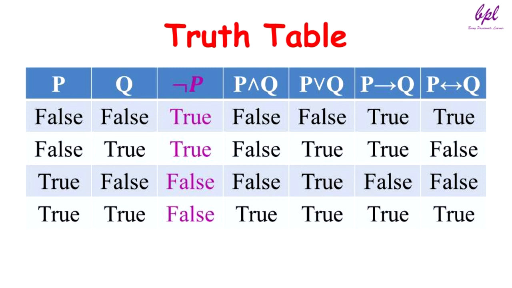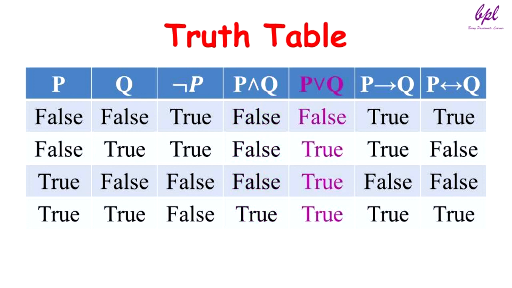When value of P is true, the negation of P is false. And connective, when we apply this and connective to P and Q, whenever both of the symbols P and Q have value true, then P and Q will have true value, otherwise its value will be false.